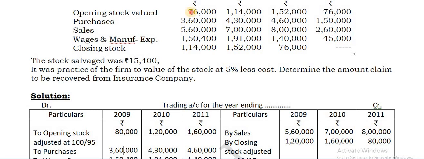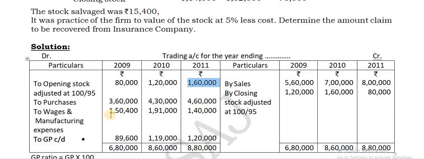Because this value represents how much? 95, because it is given that it is being valued at 5% less. So this amount divided by 95 into 100 gives you 80,000. Similarly this amount divided by 95 into 100 gives 1,20,000, and this amount divided by 95 into 100 gives you 1,60,000. Can you understand? So that is how it is taken.